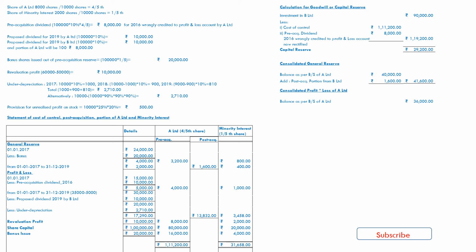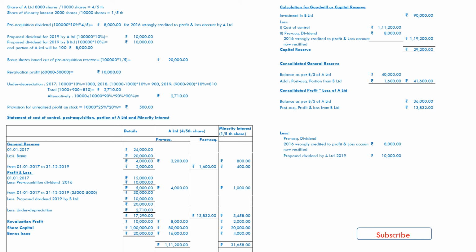Consolidated profit and loss: as per the last balance sheet, we have the balance of A Limited 36,000, post-acquisition portion from B Limited 13,832, and the pre-acquisition dividend which was wrongly credited to profit and loss must be reduced from that profit and loss as rupees 8,000.